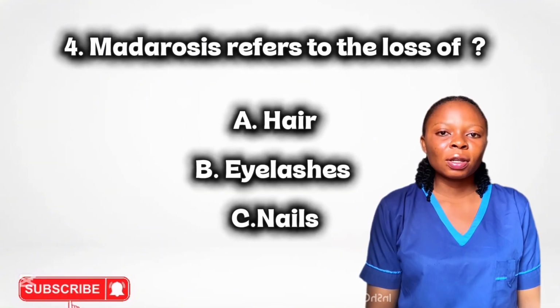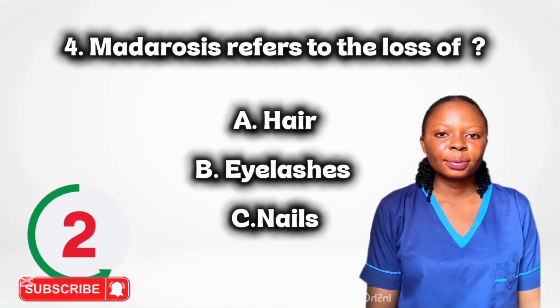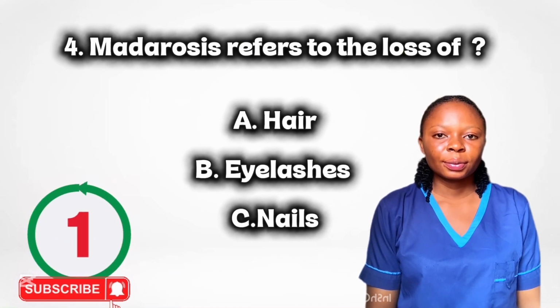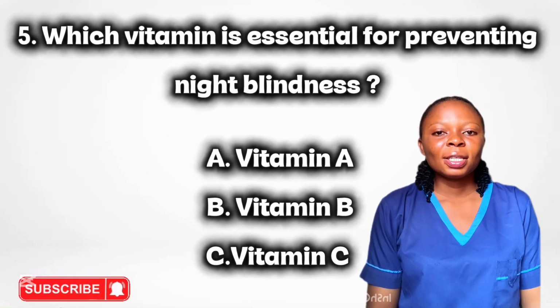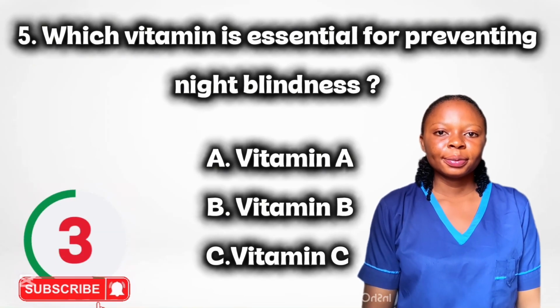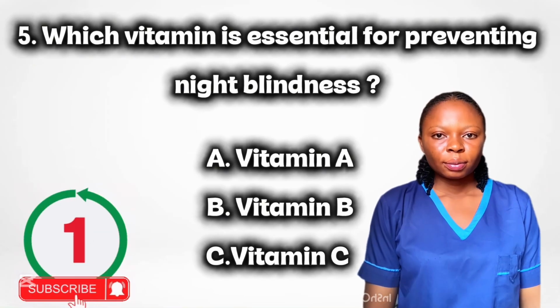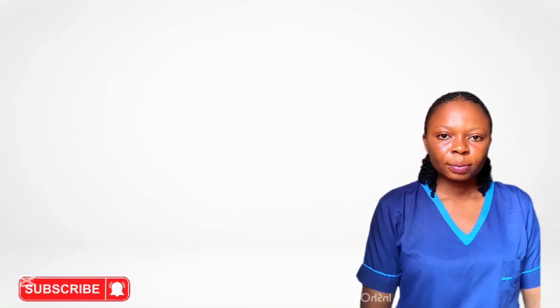Madarosis refers to the loss of what? It refers to the loss of eyelashes. Which vitamin is essential for preventing night blindness? Vitamin A supports vision in low light.